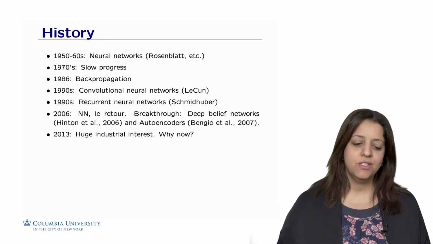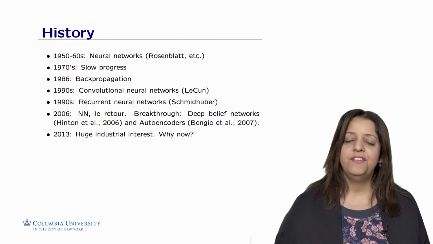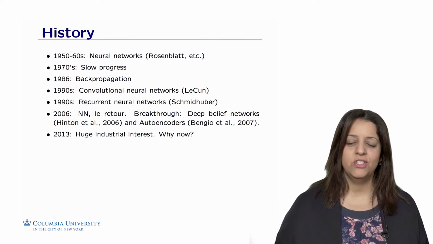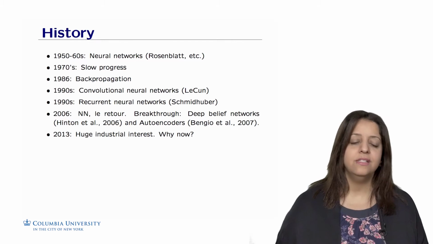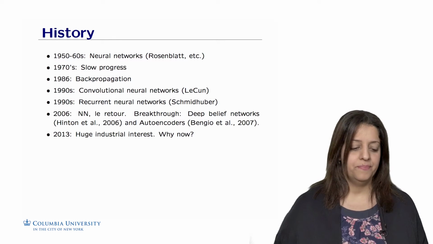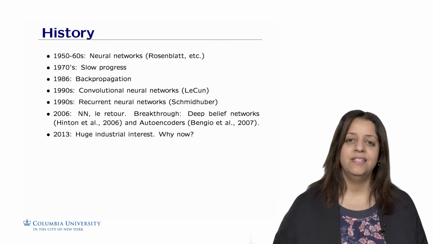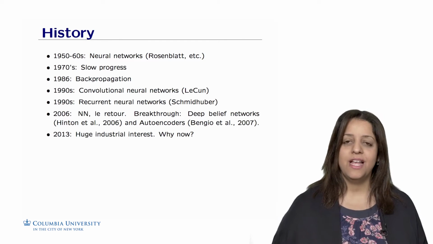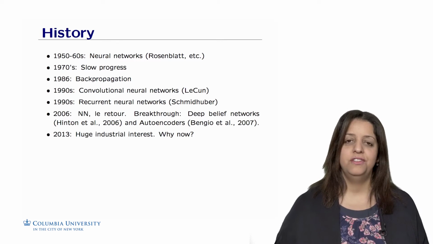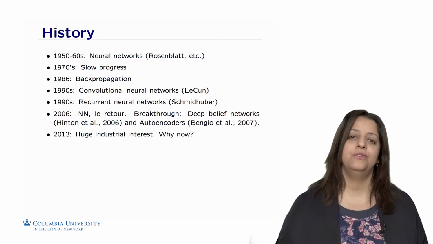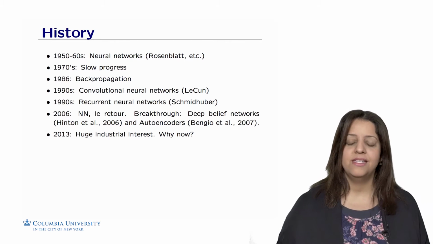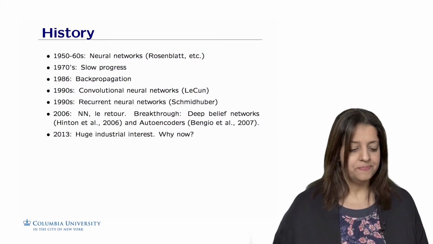More precisely, here is the history of neural networks. These were invented in the 50s and 60s, as I said, by Rosenblatt, with the simplest neural networks, such as the perceptron. We saw in the 70s a slow progress because we didn't know how to train those perceptrons to learn from data. In '86, we witnessed the invention of backpropagation that allows us to find the weights of a network by doing several batches of learning. So you feed the network, you get some errors, you go back, you backpropagate these errors, and you fix them. And by an iterative process, you can finally find the weights.